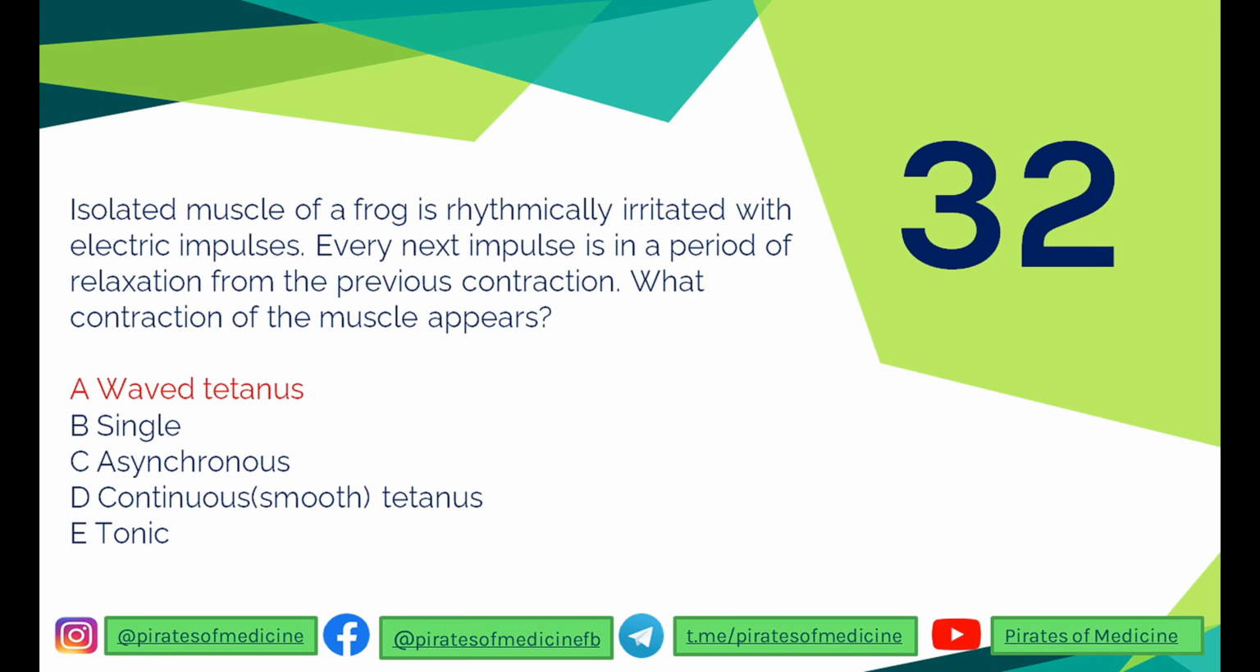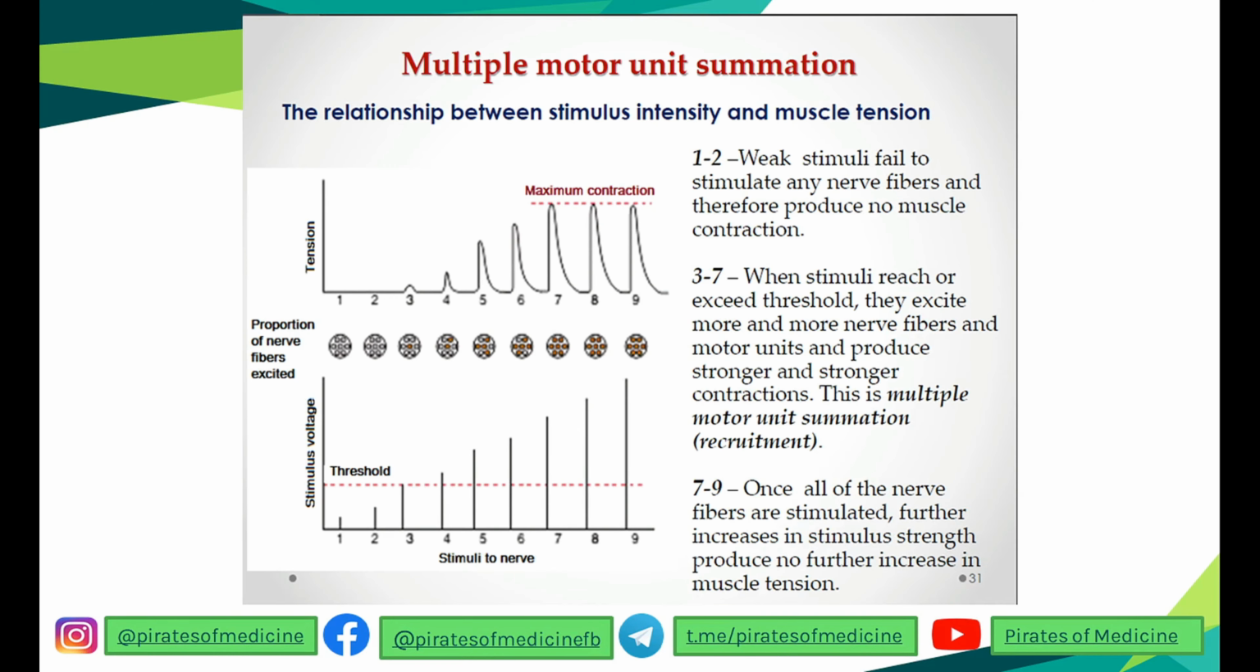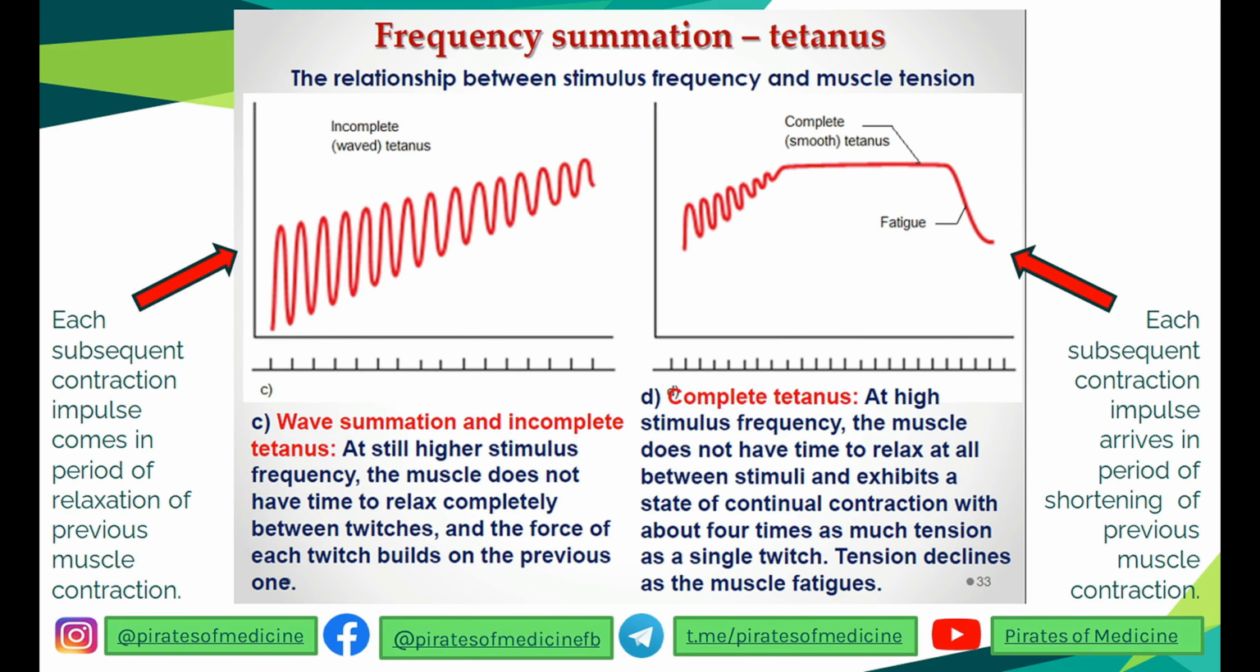So remember, in the question, if each next impulse is in a period of relaxation from the previous contraction, that is wave-like tetanus. If it was in a period of contraction or shortening of the previous muscle contraction, it would have been continuous or smooth tetanus. So I hope you understand the difference between treppe, twitch, incomplete wave-like tetanus and complete smooth tetanus. Good. Let's go to the next one.